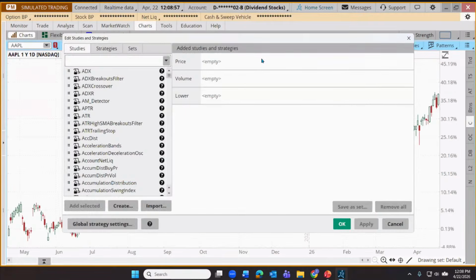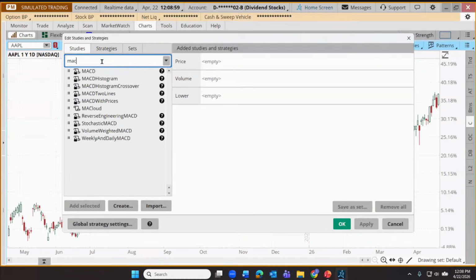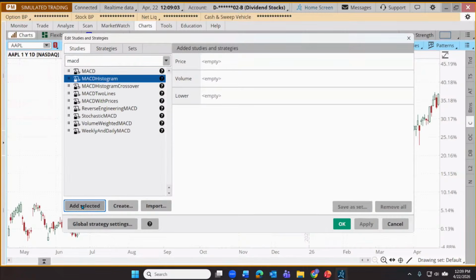So let me pop up here. Let's add just an indicator. I'm just doing this sort of at random. Let's select maybe the MACD histogram. This is a